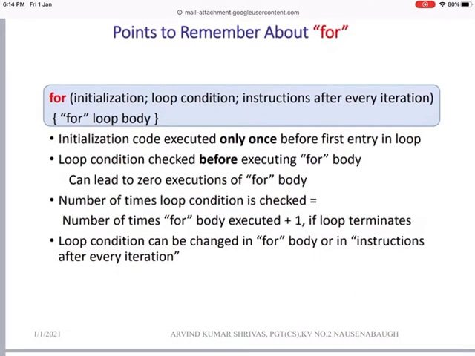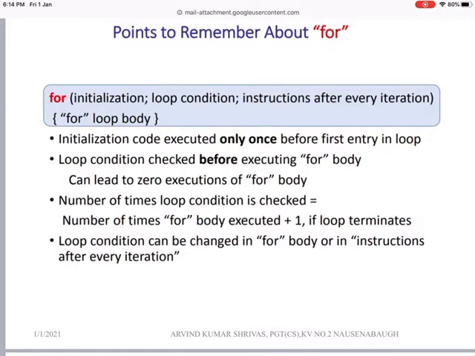For has first the initialization, semicolon, loop condition, semicolon, then instructions after every iteration, and no semicolon after the end of this statement. So this is the for loop, and then the body. If this condition is true, the curly braces open and close, and it will perform the task. Initialization code is executed only once before the first entry into the loop.